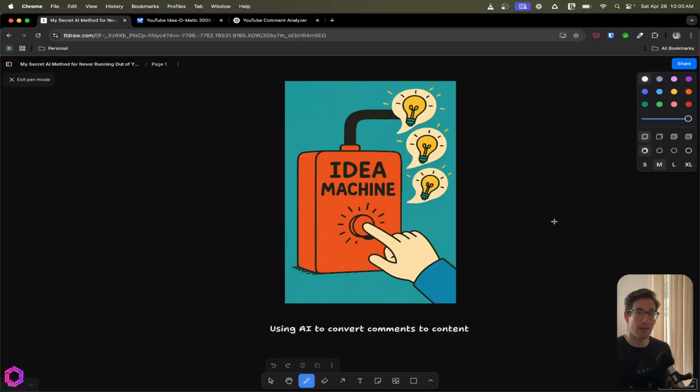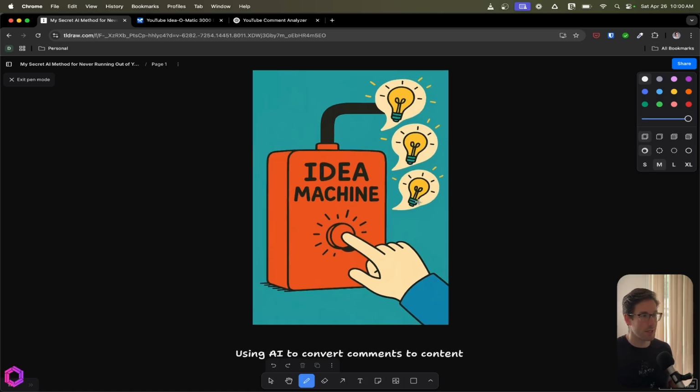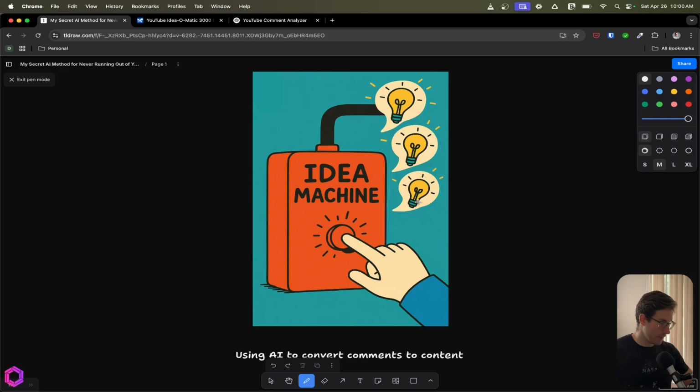Okay, so as always, we have a really cool image given to us from the ChatGPT gods, where we have an interesting setup here, where we have an idea machine where we push a button, and after we press that button, it's going to give us ideas for content we can create for future videos that are not only just ideas, but ideas that people are interested in.